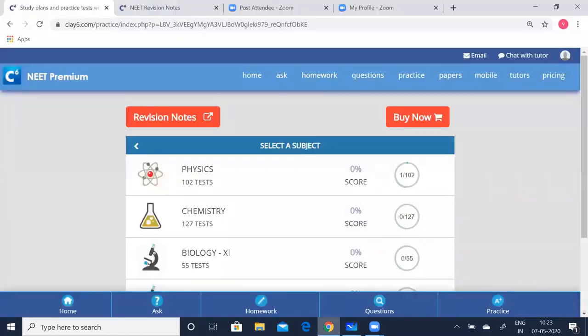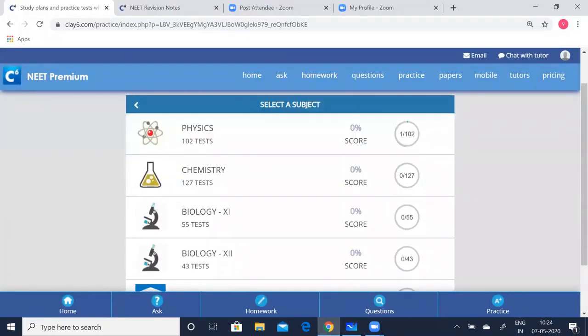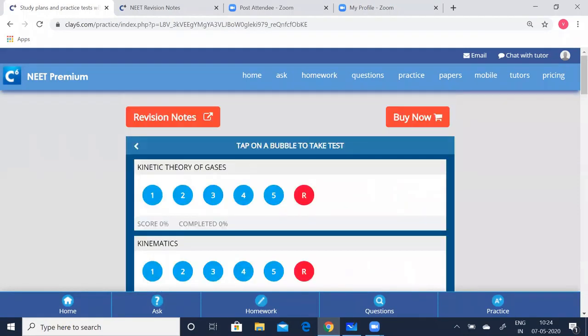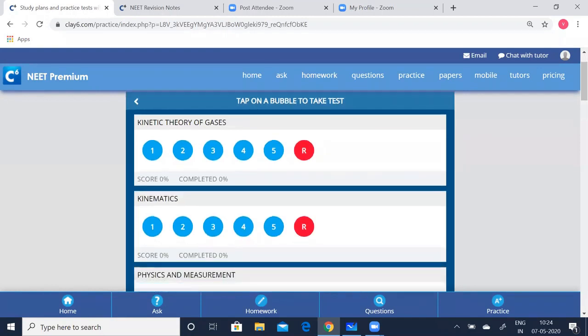Now we'll go to the test and how to take the test. Till now I summarized the whole lesson. Now let us see how to take the test. Click on this Physics. Now you can see the blue bubble and the red bubble. Blue bubble means you have not taken the test, and red is the random test which you can take. It might contain extra questions.